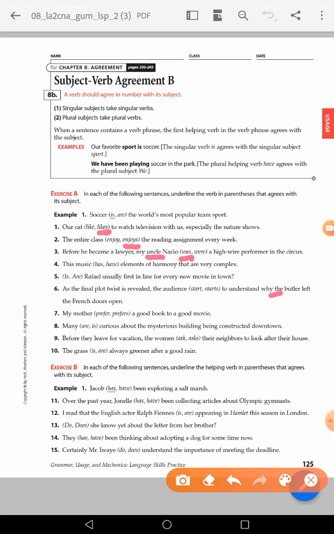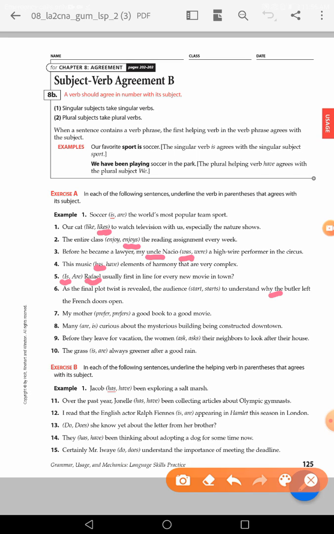Music has or have? For sure, has. If you cannot understand, also the demonstrative adjective here that modifies it is singular, so it's a sign that the whole subject is singular. Is or are Raphael? We have a name of a person here, a proper noun, and this proper noun is singular, so we have is.